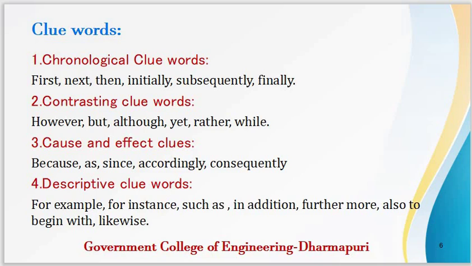Contrasting clue words are however, but, although, yet, rather, while. Cause and effect clue words are because, as, since, accordingly, consequently. Descriptive clue words are for example, for instance, such as, in addition to, furthermore, also, to begin with, likewise. So if you have knowledge of these clue words to a certain extent, you will find it very useful to solve jumbled sentences in a quick manner.